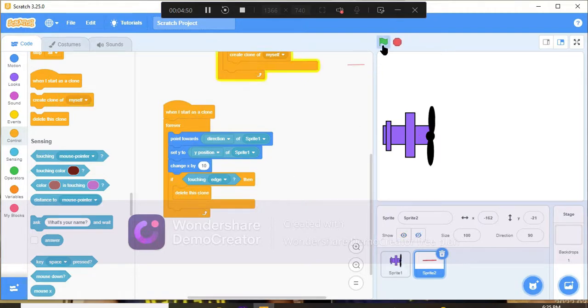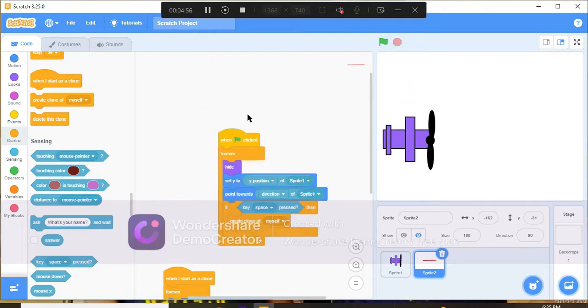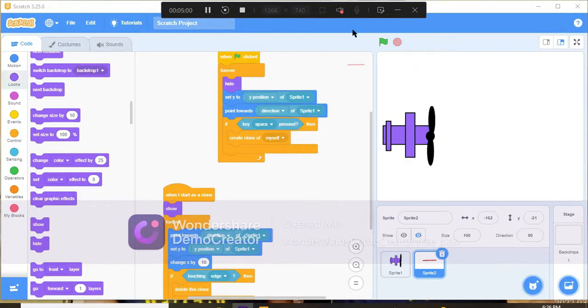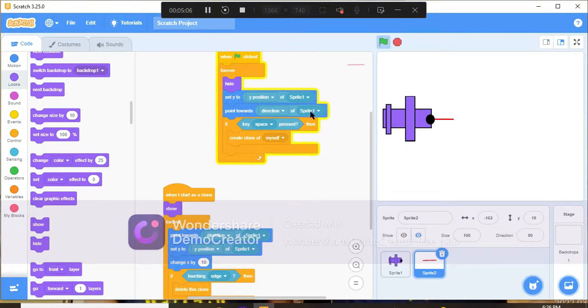And now if I test, wait a second. Yes, now the bug is fixed, and now see this. We can shoot lasers, literally.